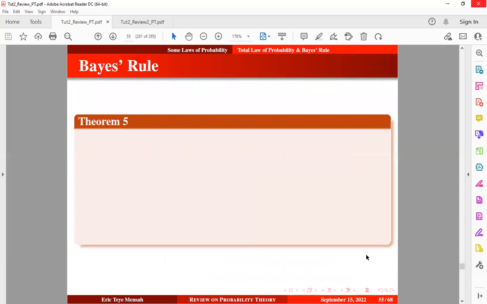Okay, so before that, let's take a look at the Bayes rule now, or the Bayes theorem. Okay, so the Bayes theorem is actually based on the total probability. Okay, so once we know what the total probability is, now we can take a look at the Bayes theorem or the Bayes rule.